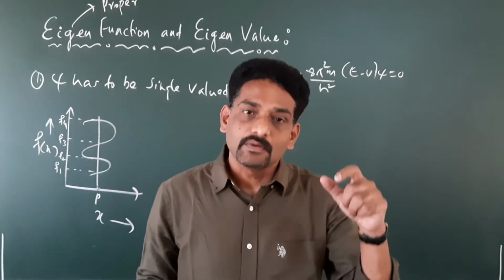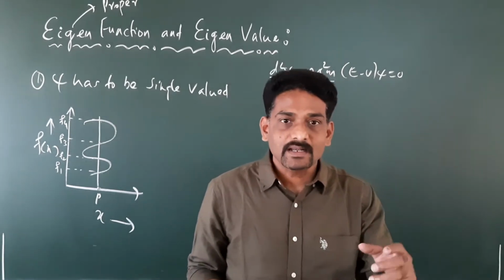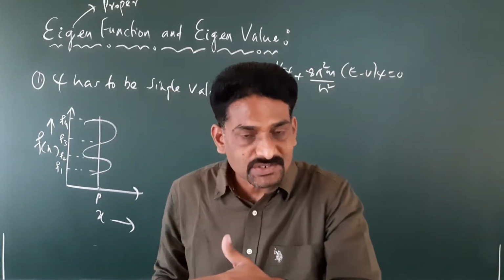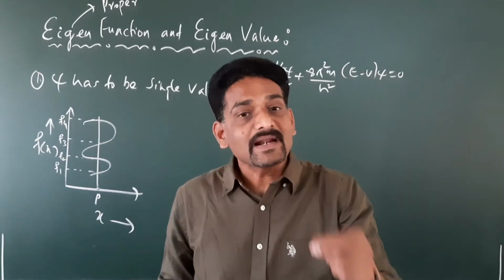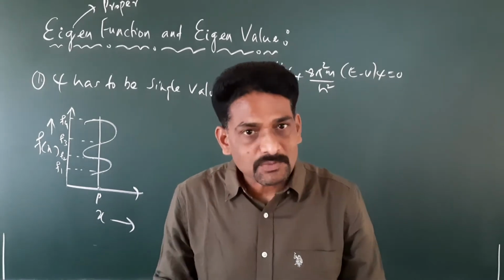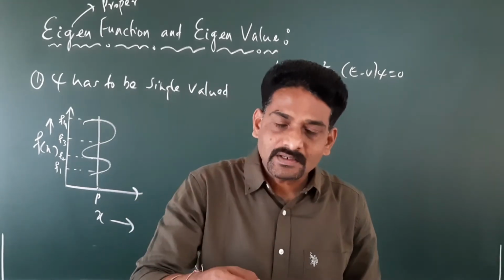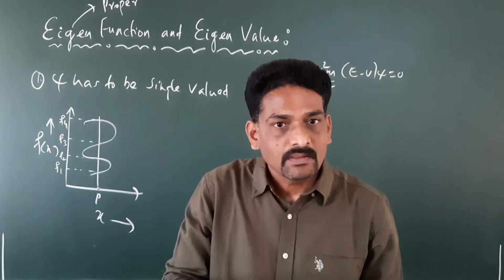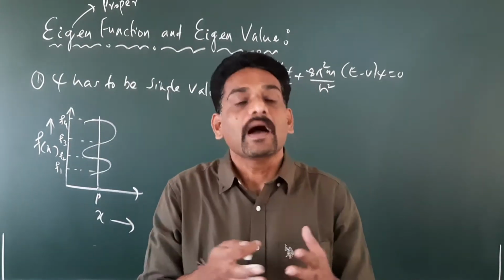Means what? It means we are saying that one person is present at four different locations or four different places at the same point of time. Is it possible? Can you have the same person present at four different locations at the same point of time? It's highly impossible.